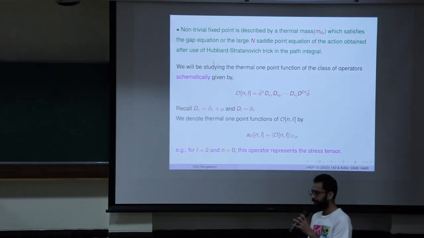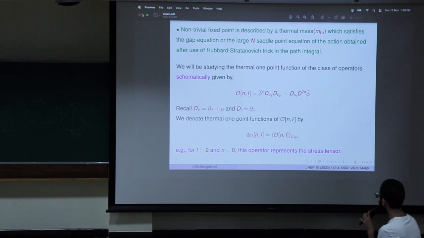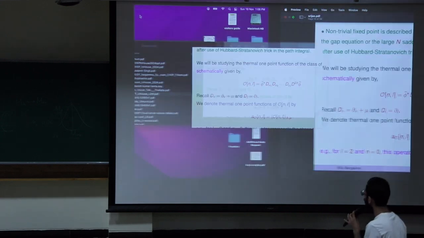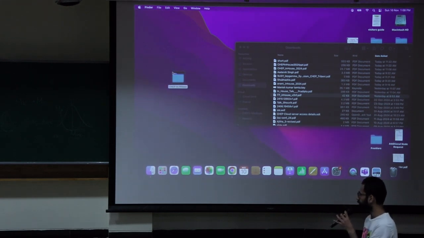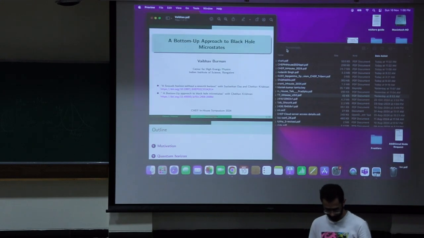So I think now we have the final speaker of the session as well as the symposium, Vaibhav, who's going to tell us how to get to black hole microstates using a bottom-up approach.